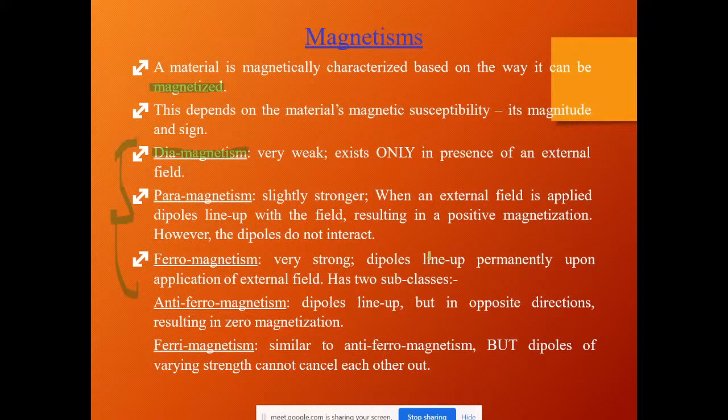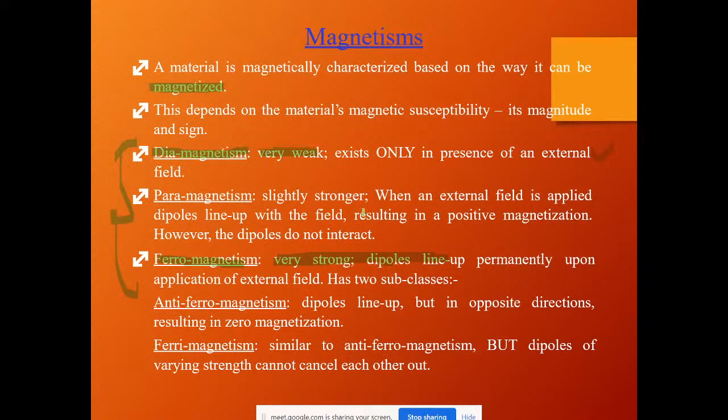If the material is very weak in accepting an external magnetic field, then it will be named as diamagnetic. If the material is slightly stronger than dia and slightly weaker than ferro, then it is named as paramagnetic material. If it is ferromagnetic material, it is very strong, where the dipoles are lined up permanently and they are permanent magnets. So the first thing you have to remember is diamagnetic materials are very weak in nature.